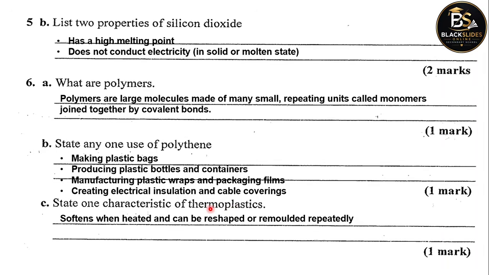I'm sure these are thermosoftening plastics which are being asked about. So they soften when heated and can be reshaped or remodeled repeatedly. You can reshape them, you can mold them into different shapes once heated.